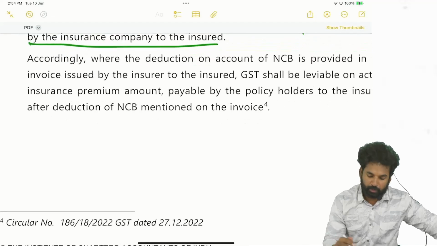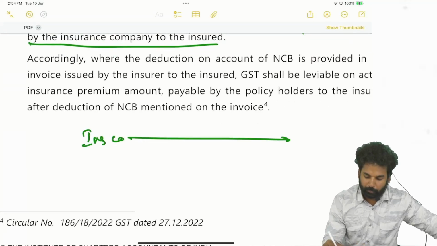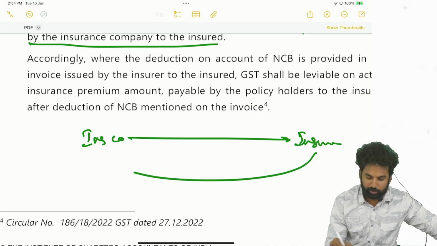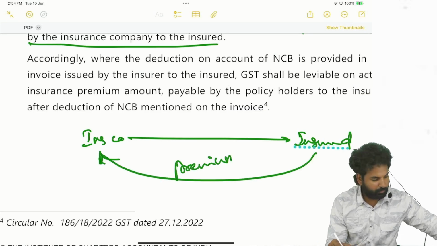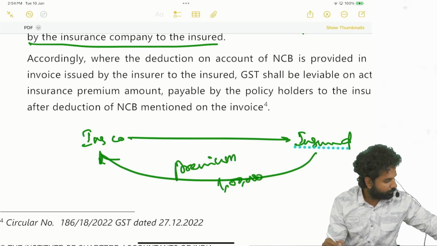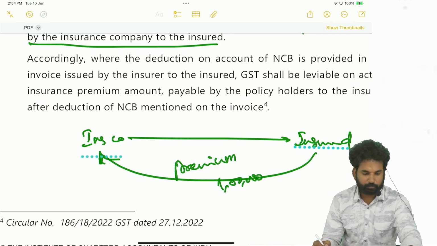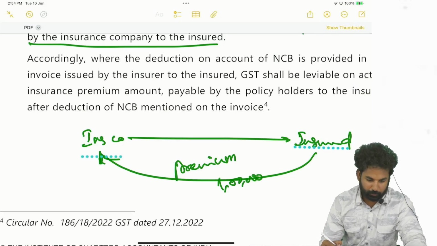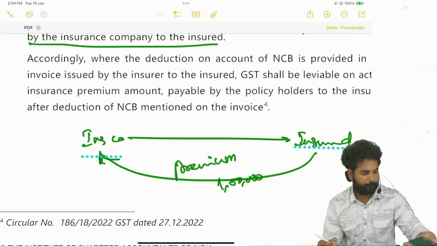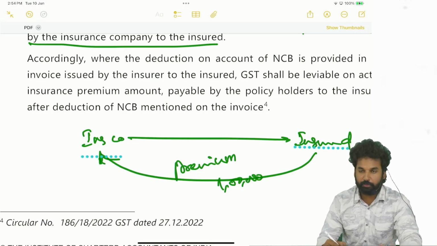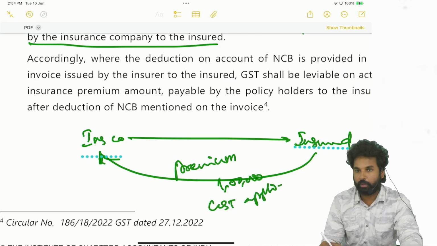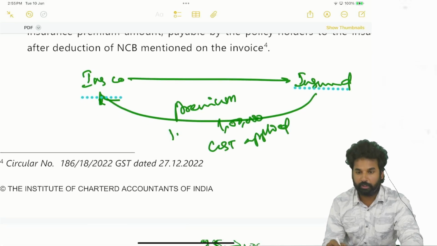See here, insurance company is there, insured is there, so he is paying premium. On the premium, yes, GST will be applied. Okay, so this is the first year. Next year what had happened?